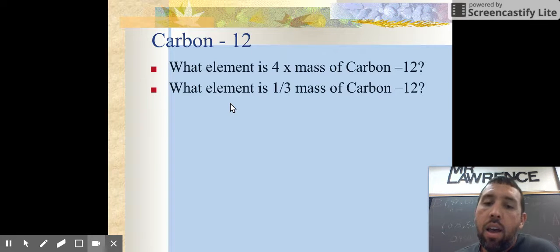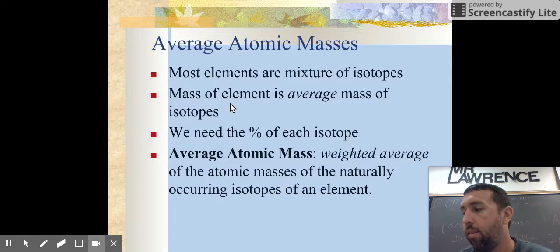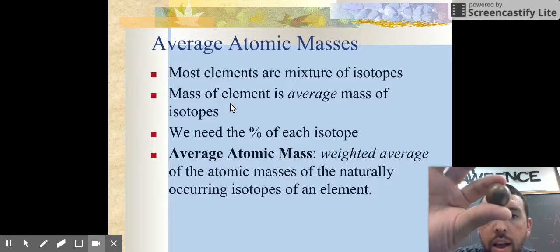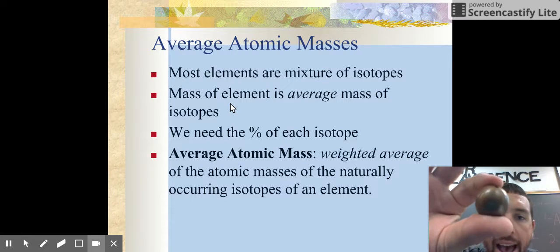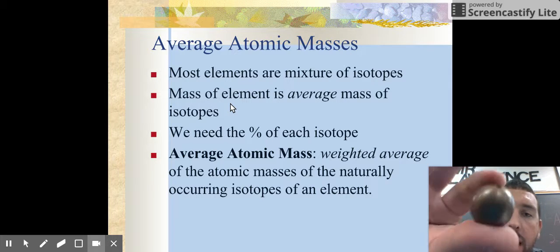So we can begin to see here is that just because we set up the system of what an AMU is, all based upon the relativeness of mass compared to carbon-12, we can begin to identify and recognize different elements by their mass. And what we do over the years is we found out that different elements have different masses, and the reason for that now is because of the protons and the neutrons. And so what we do is we consider what we have as a chunk of something. I have a chunk of copper. This chunk of copper doesn't just have one atom of copper. It doesn't just have 2 atoms of copper. It has like billions upon billions of copper atoms in here.